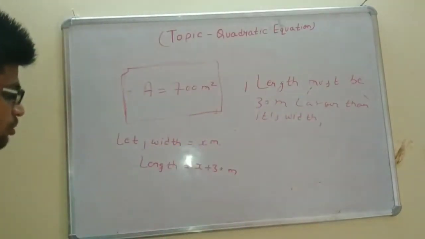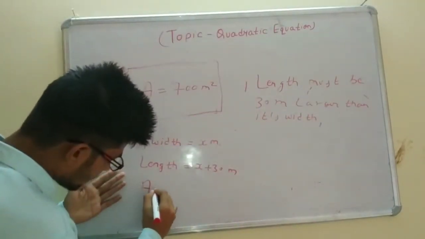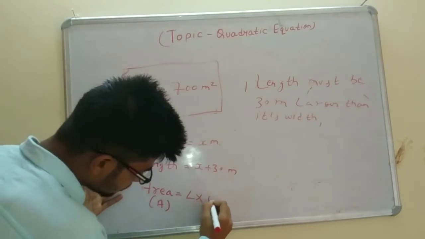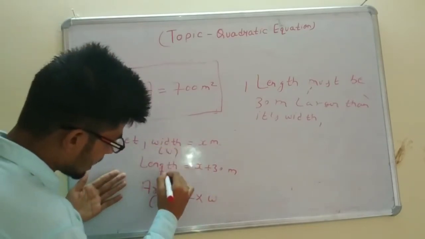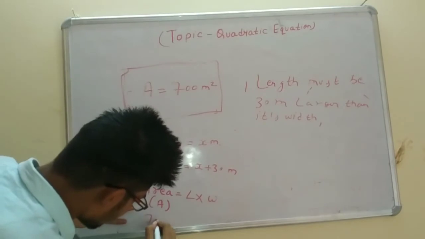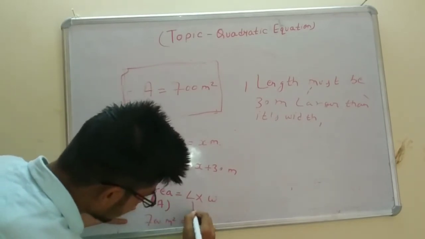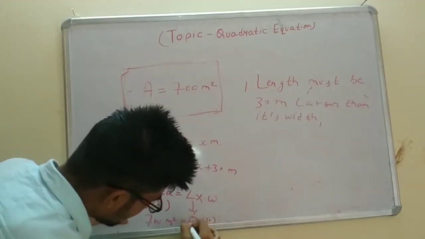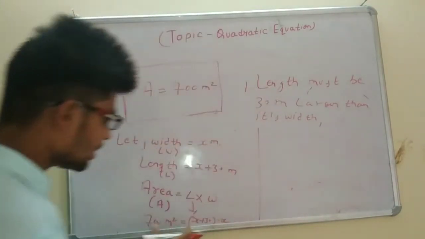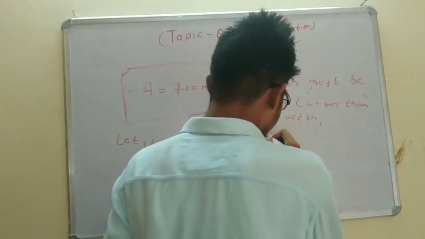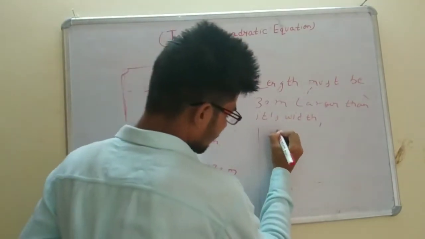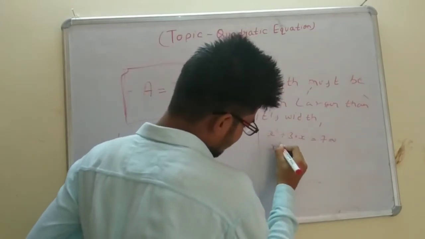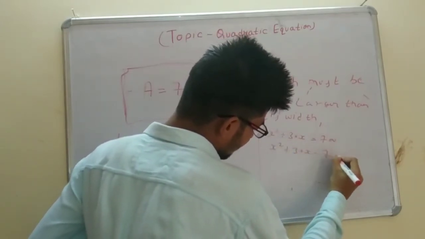So our next step will be area, which I am denoting by A, is given as length into breadth. This is W, this is L. So area is given as 700 meter square, which is length x plus 30 into x. So simply we will solve it. So we will get x into x, that is x square, plus 30x is equal to 700. So x square plus 30x minus 700 is equal to 0.